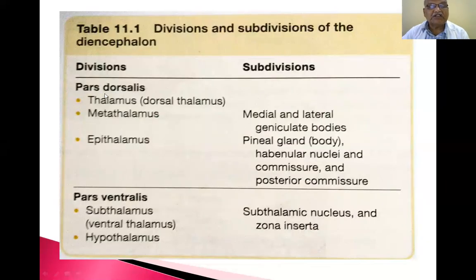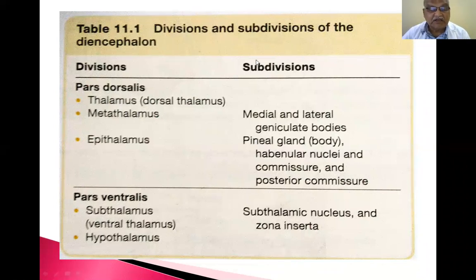Now divisions: pars dorsalis has thalamus, dorsal thalamus, metathalamus, epithalamus. Metathalamus is the medial and lateral geniculate body; epithalamus is the pineal gland, habenular nuclei and commissure, and posterior commissure. So this is the pineal gland present in the central nervous system. It does not contain neurons. The central nervous system contains neurons and fibers, but only the pineal gland is the structure in the central nervous system which does not contain neurons.